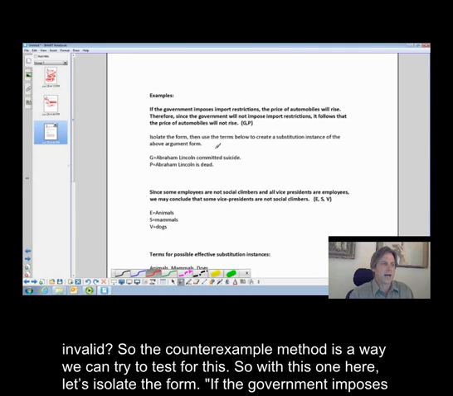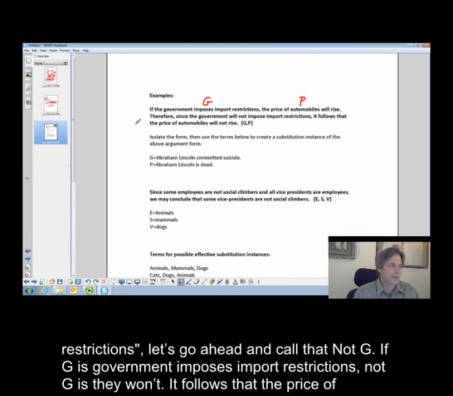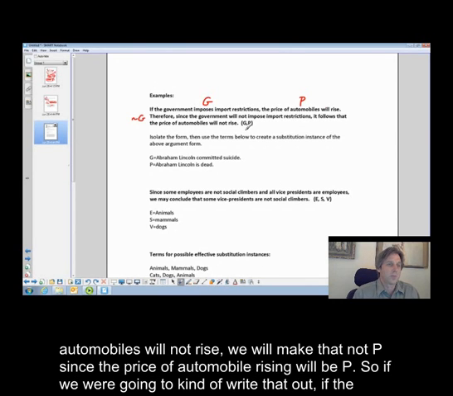So with this one here, let's isolate the form. If the government imposes import restrictions, we'll call that G. The price of automobiles will rise, we'll call that P. Since the government will not impose import restrictions, let's call that not G. If G is the government imposes import restrictions, not G is they won't. It follows that the price of automobiles will not rise. We'll make that not P, since the price of automobiles rising is P.